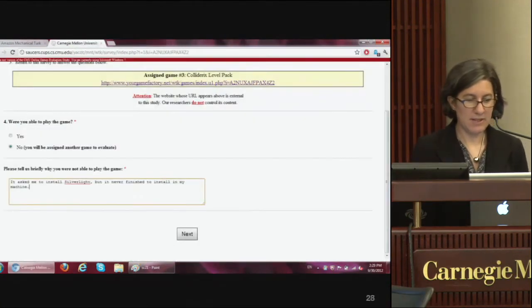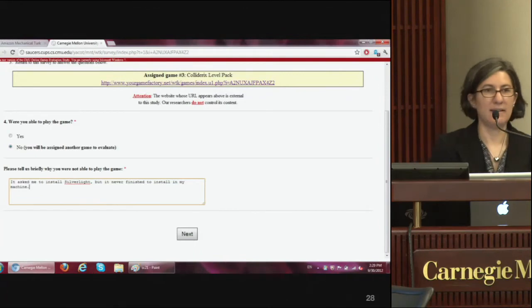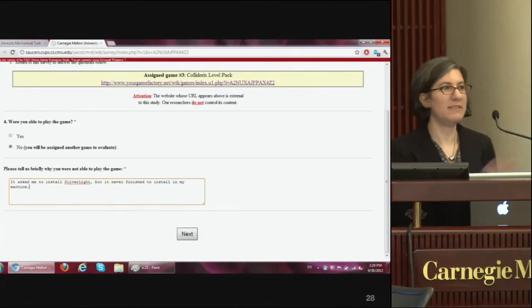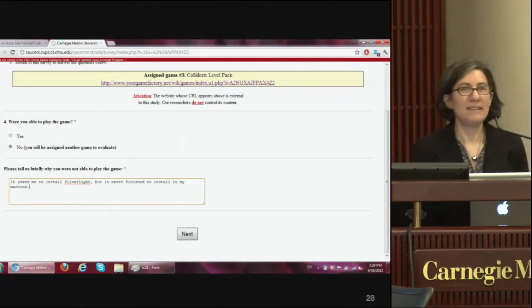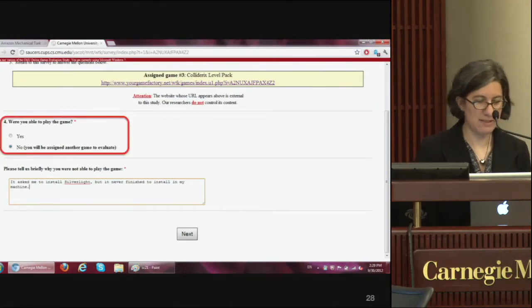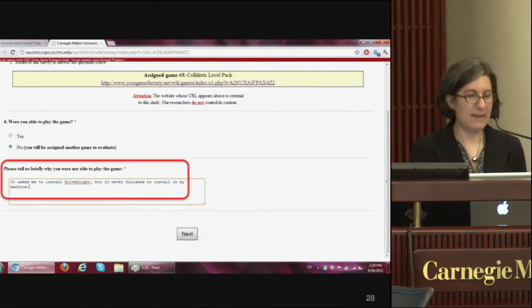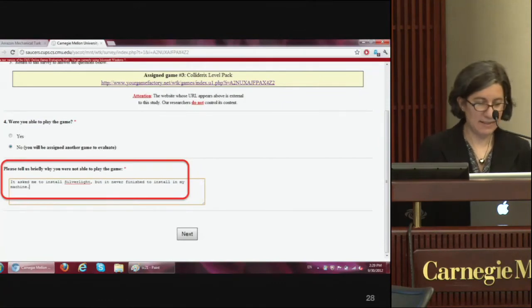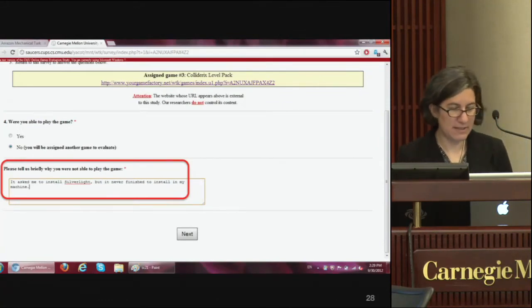At this point, we tell them that sadly the game is no longer available and they don't get to play the game. And so then they come back to the survey and we ask them, were you able to play the game? And this time they say no. And we asked them, well, why not? And they said, it asked me to install Silverlight, but it never finished the install in my machine.